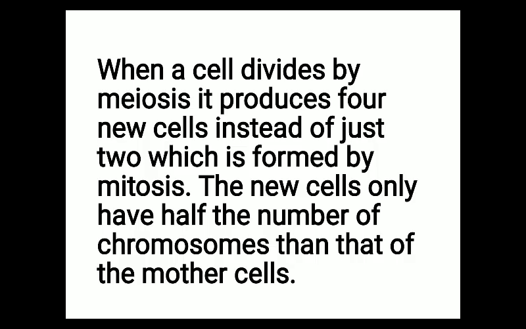Now when a cell divides by meiosis, it produces four new cells instead of just two, which is formed by mitosis. The new cells only have half the number of chromosomes than that of the mother cell. So this one is also a very important line.